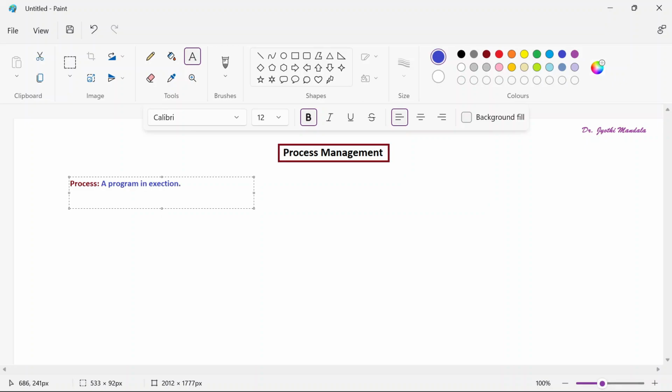So the OS will copy the program from secondary memory to main memory. Once it is copied into the main memory, the program is considered a process.